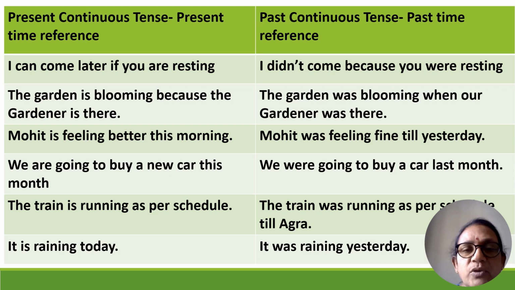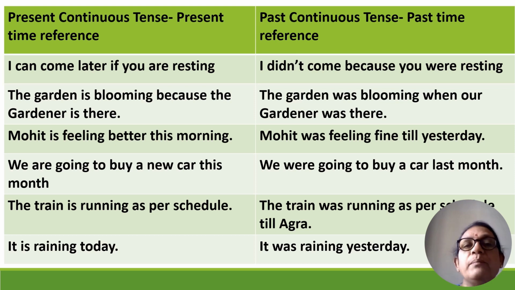"The garden is blooming because the gardener is there." He is there. He is present at the moment. Present time reference. That's why "the garden is blooming." "The garden was blooming when our gardener was there." Was there. He is not there now. Past time reference. So "was blooming."